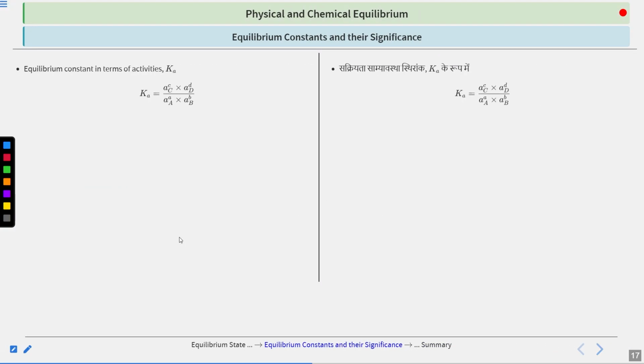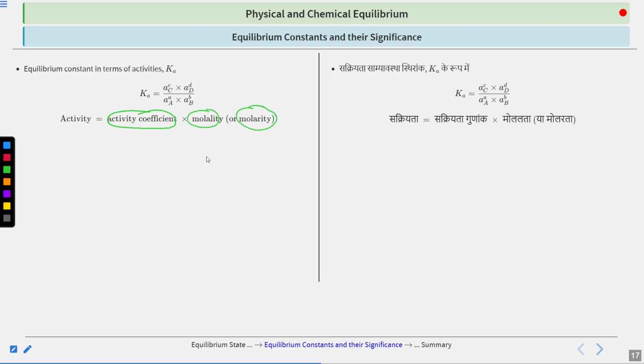Then we will define one more unique term, because the concentration that we are considering is not that appropriate. When you move to higher classes, your concentration will be replaced by this A, which is the activity. So instead of concentration, you have to take the activity of the product by activity of the reactant to get the equilibrium constant, which is written as K. This is not the acid dissociation constant. This is the equilibrium constant in terms of activity, that is A. Where A is what? A is activity coefficient multiplied by molality or molarity.